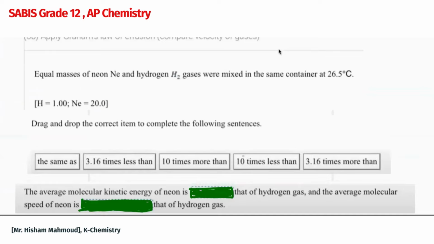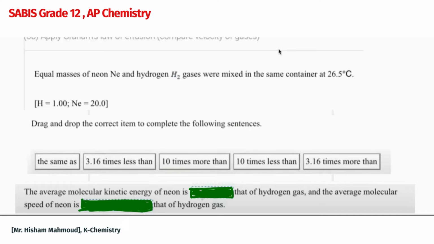And here is the next question. I have equal masses of neon and hydrogen gases mixed in the same container at 26.5. We're asked to compare their kinetic energies and their molecular speeds. First, remember that at the same temperature, the average molecular kinetic energy of all gases is the same, no matter what the gas is. So neon and hydrogen have the same average kinetic energy, but speed is different.